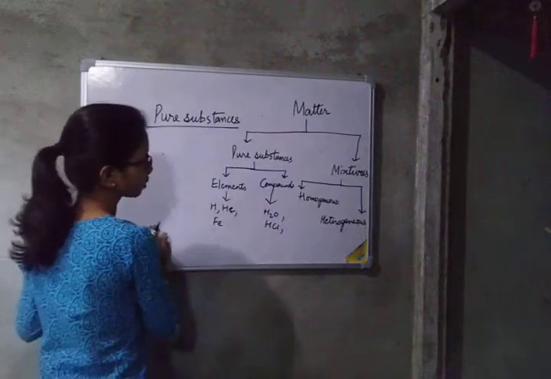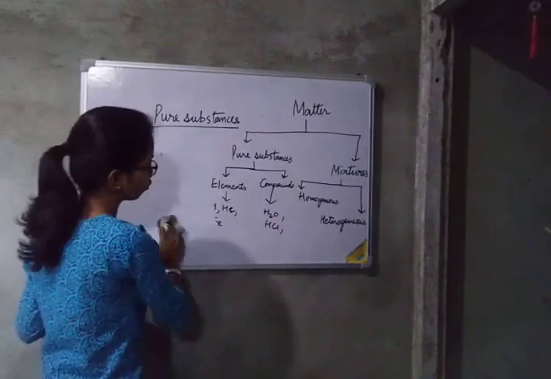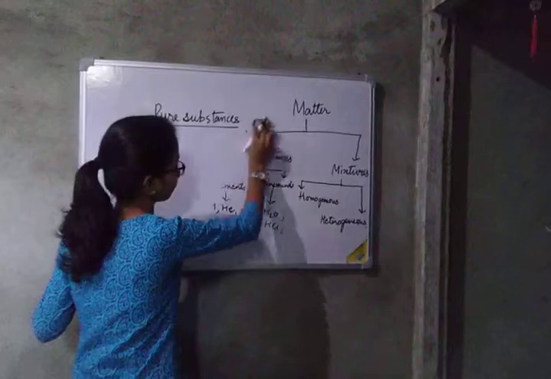You can draw the flow chart, okay? It is given in your book. You can go through your book also, or you can go through this diagram.